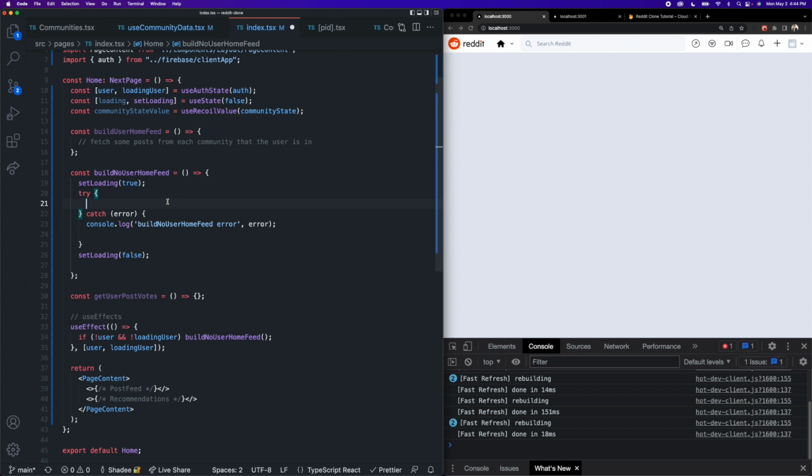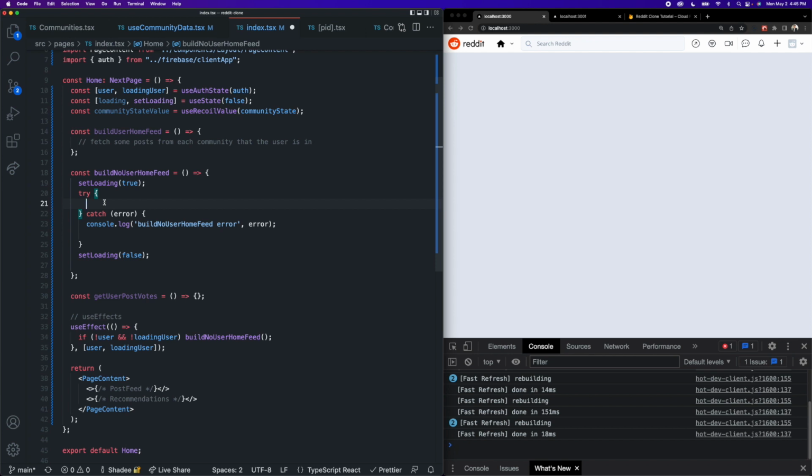So our very simple no user home feed algorithm is just going to be simply grabbing the 10 most popular posts in our database. And a really good feature to add in your app would be pagination so that you could load 10 initially. And then if the user keeps scrolling, it would load another 10 so that it keeps your front end nice and light. So you don't just fetch all of the posts from the database. You can start off with 10. Pagination is really good for front end optimization, and it just ensures you're not fetching too much data.